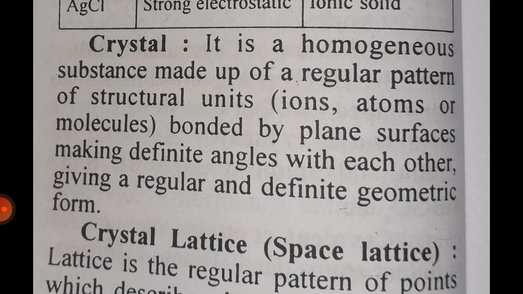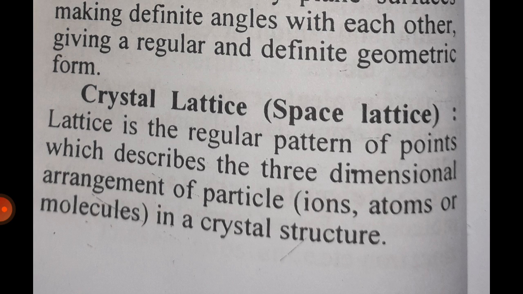Crystal. It is a homogeneous substance made up of regular patterns of structural units, ions, atoms, or molecules, bounded by plane surfaces making definite angles with each other, giving regular and definite geometric forms. Crystal lattice, or space lattice. Lattice is the regular pattern of points which describes the three-dimensional arrangement of particles, ions, atoms, or molecules in a crystal structure.